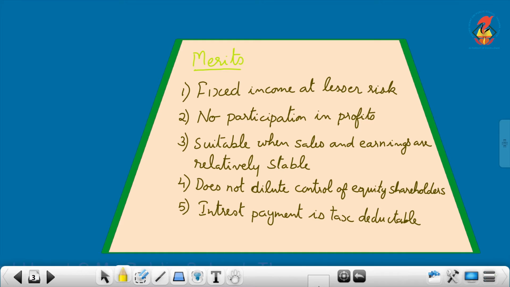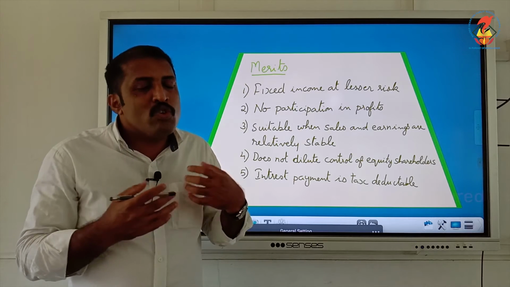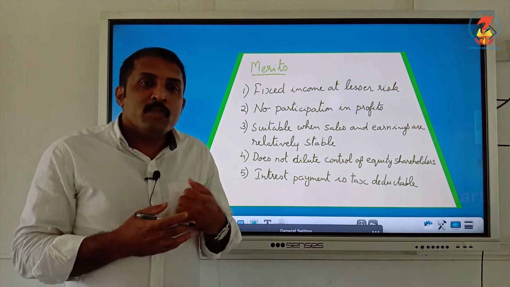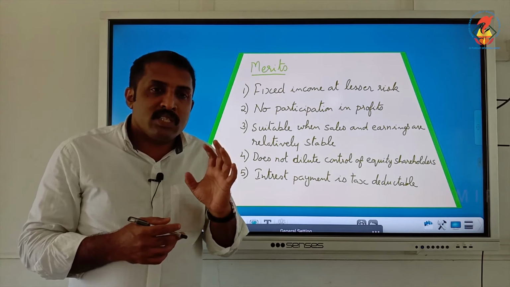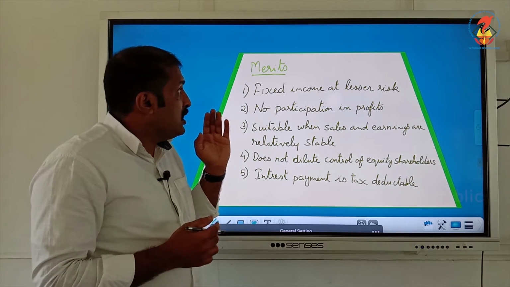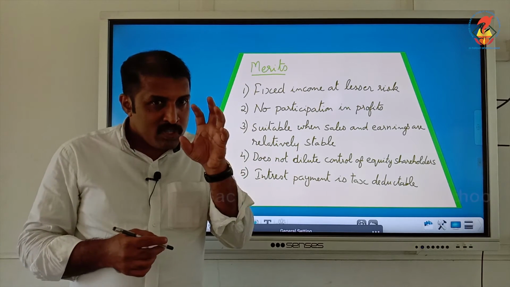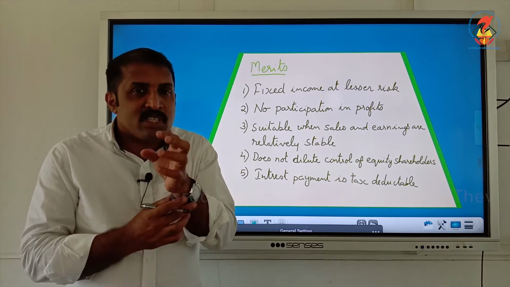Now, what are the merits of debentures? The first merit is that the debenture holders will get a fixed income at a lower risk. It is not based on anything else. The company has to make a payment, so there is not much risk for the debenture holders. With lesser risk, they can earn a fixed rate of interest, because every debenture carries a fixed rate of interest.